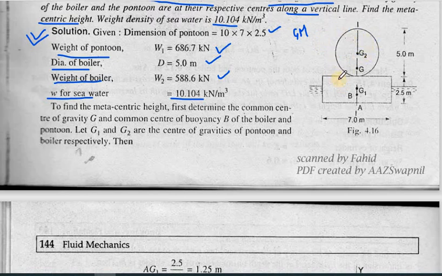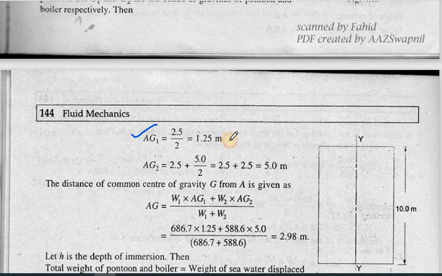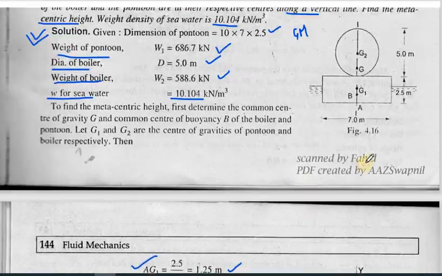For AG, we need to find out the center of gravity. So first we will calculate the first value, that is AG1. Since it is a rectangular shaped material, it will be half of 2.5. So half of 2.5 is your AG1, which is 1.25.